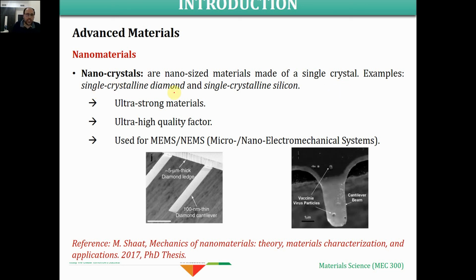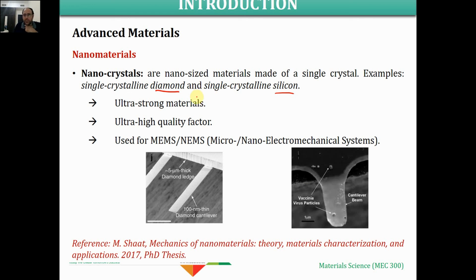Examples of these are single crystalline diamond and single crystalline silicon. The entire material is just one single crystal of silicon, but we shape this single crystal into a nano thing. The same thing can be made of diamond. These are the two most commonly used types of material in this application.